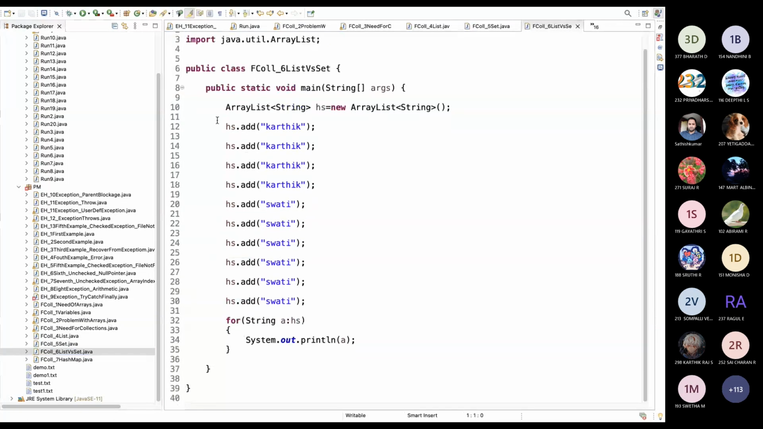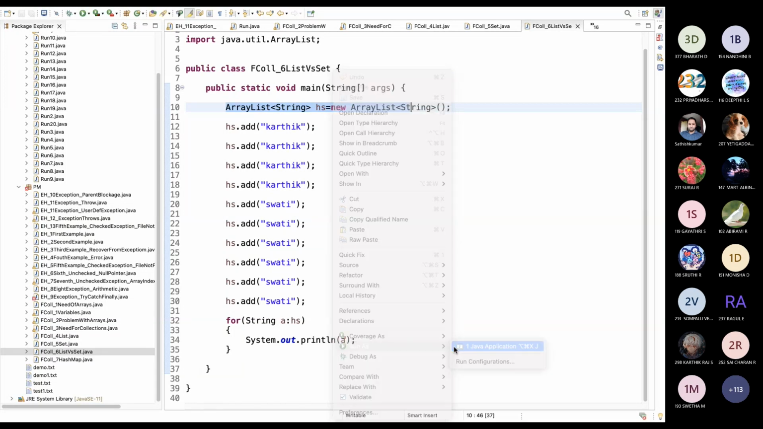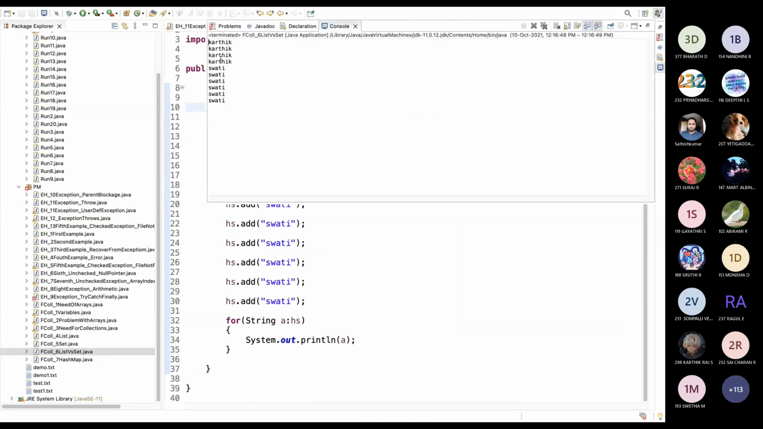See here, I have used array list. I'm adding same program, multiple Karthik, multiple Swati. If I try to print now, it will print all the things. So based on your application usage, you have to select between hash set and list.